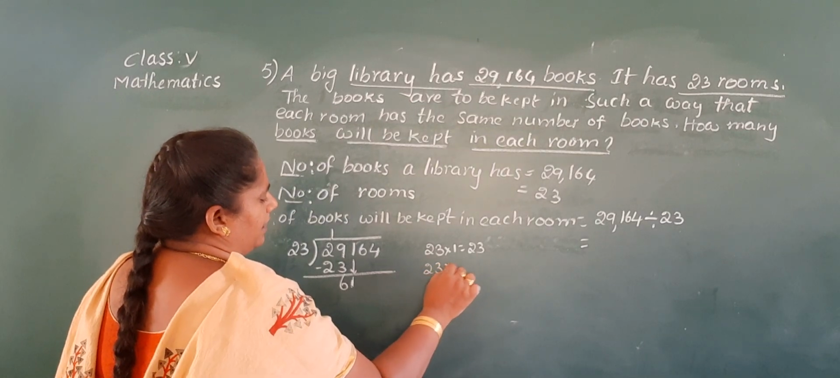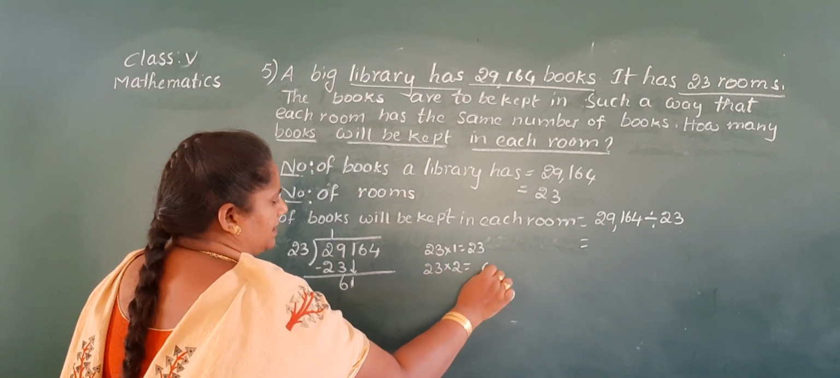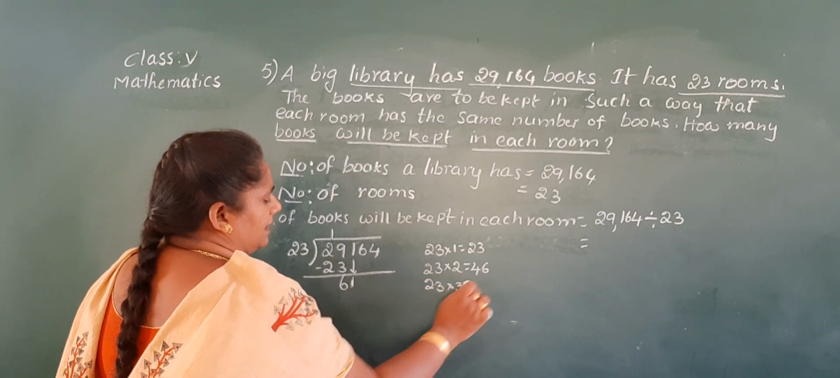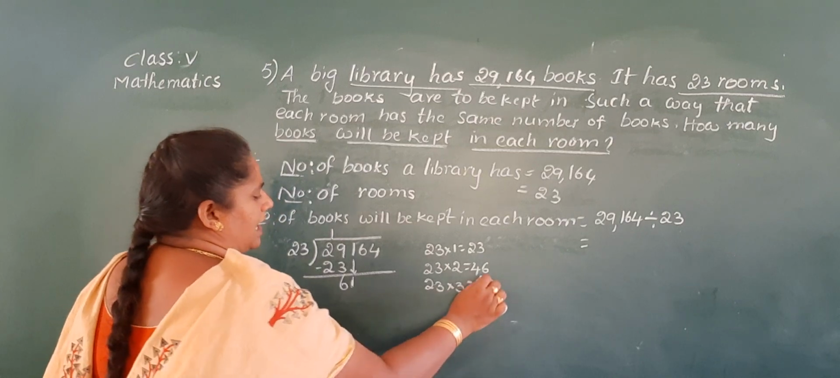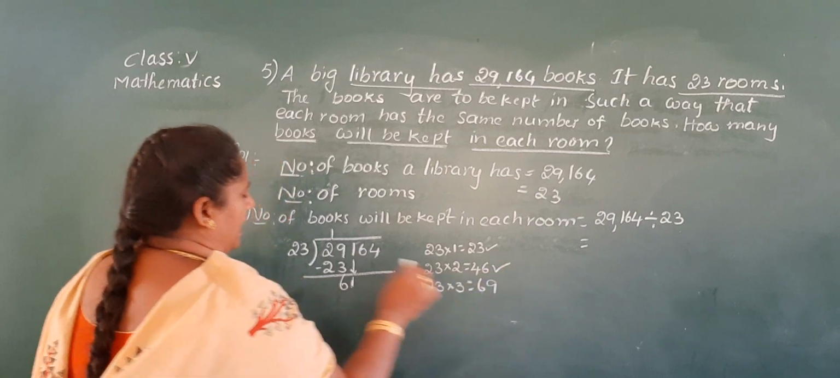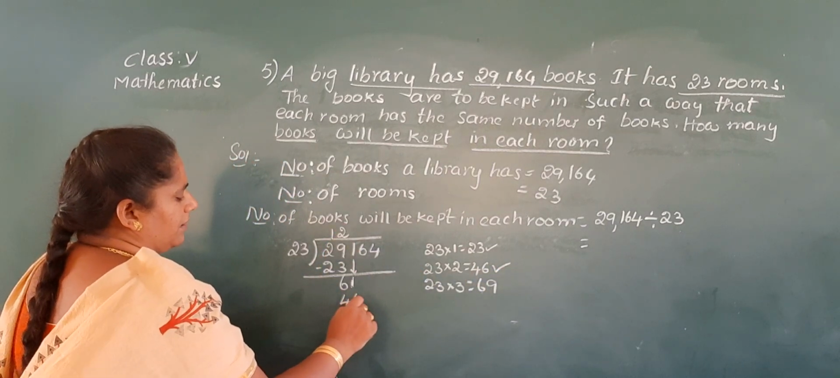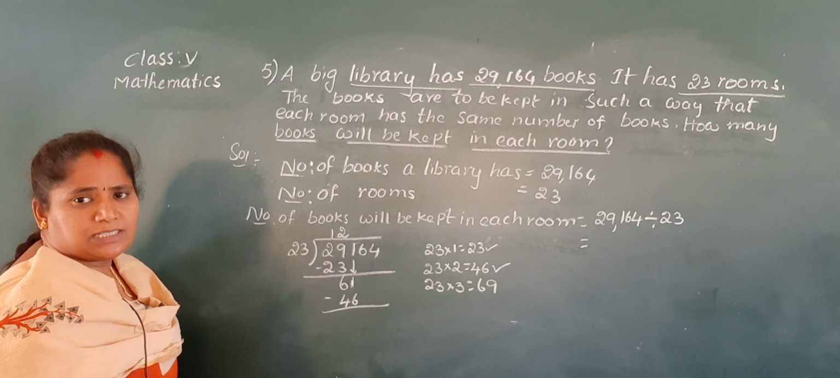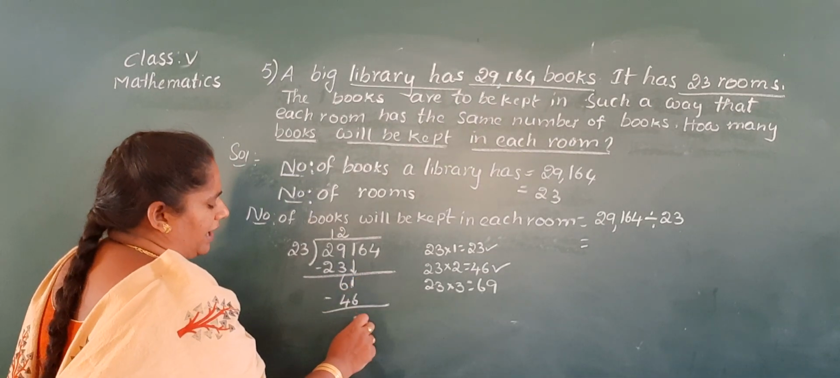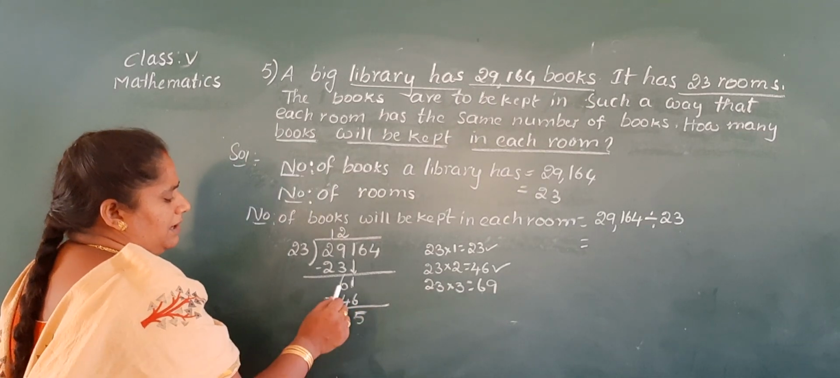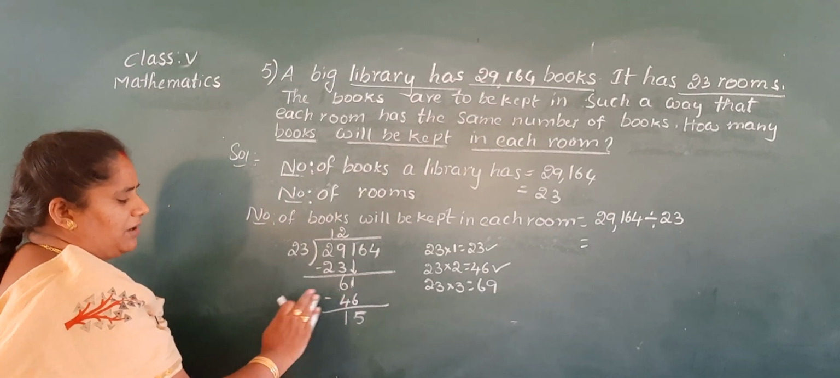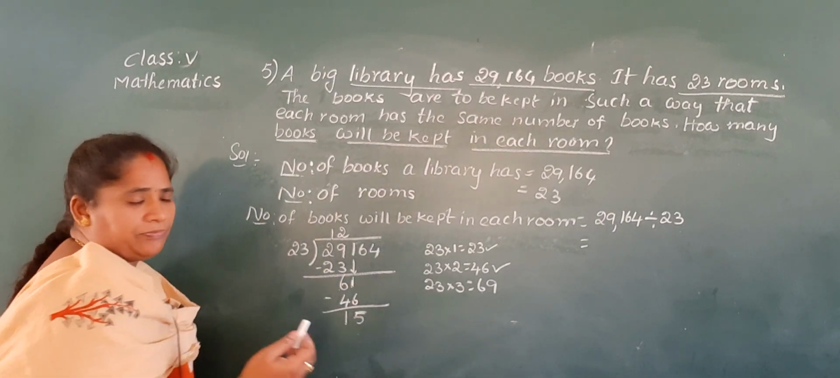So find the nearest number to 61. As continue the table, Nana. 23 2s are, 2 3s are 6, 2 2s are 4. Next 23 into 3, 3 3s are 9, 3 2s are 6, 69. It's a big number, so you take only 2 times. Now do the subtraction. 1 is the smallest number, so you take borrow. 11 minus 6 is 5. Here 6 becomes 5. 5 minus 4 is 1. So my dear children, you have to do this process in your mind.